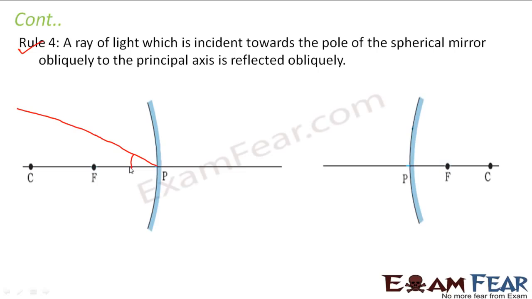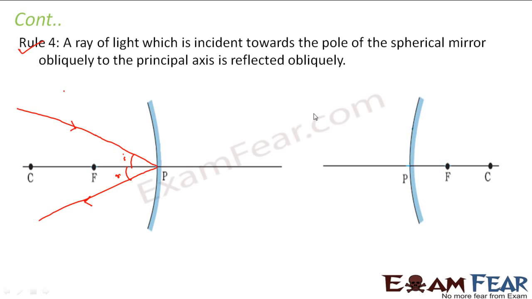So when this ray of light falls on the spherical mirror obliquely towards the pole, then after reflection it gets reflected back again obliquely from the pole. So this is my angle of incidence and this is my angle of reflection. These two angles are equal, as we know from the law of reflection, right?